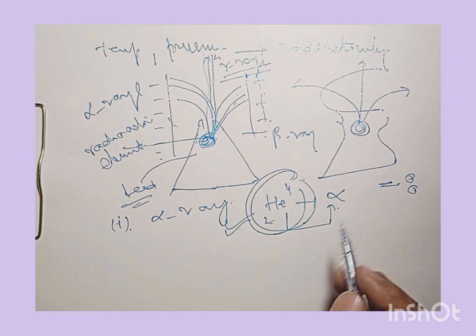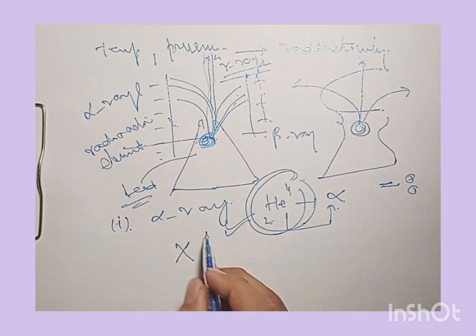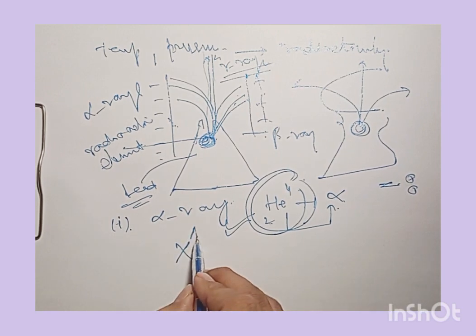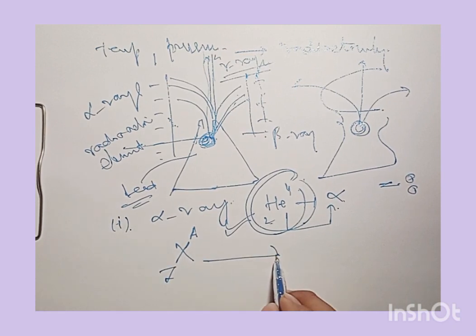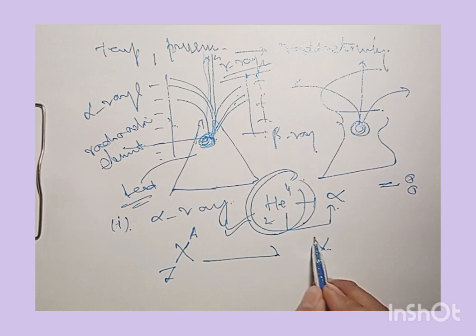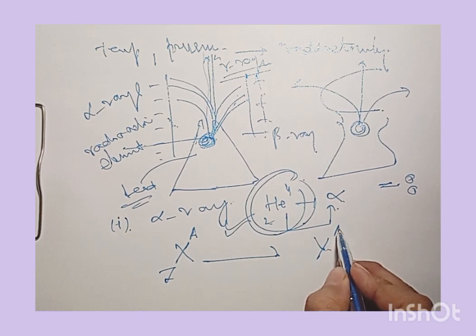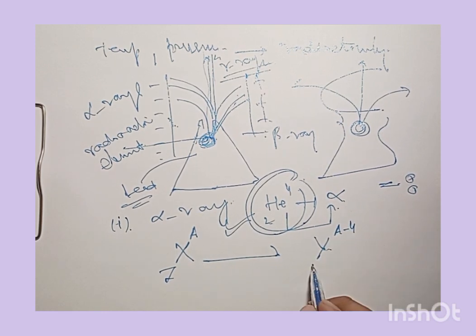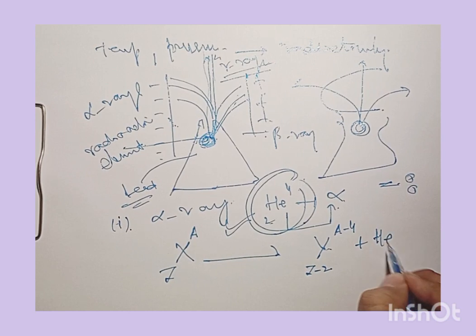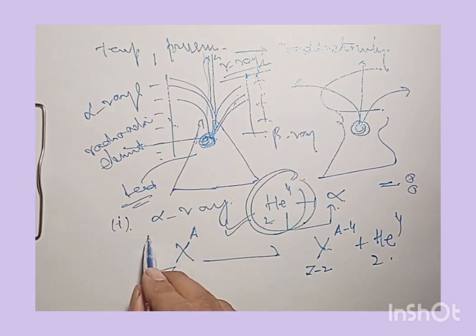We have some parent nucleus, say X with mass number A and atomic number Z. What happens here is we have a daughter nucleus, and what happens to the mass number? It goes down by 4. What happens to the atomic number? It goes down by 2. And what we get is He 4 and 2.